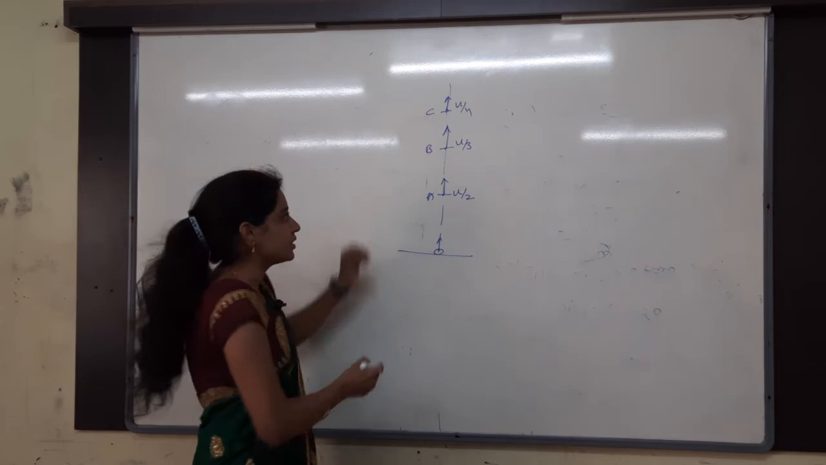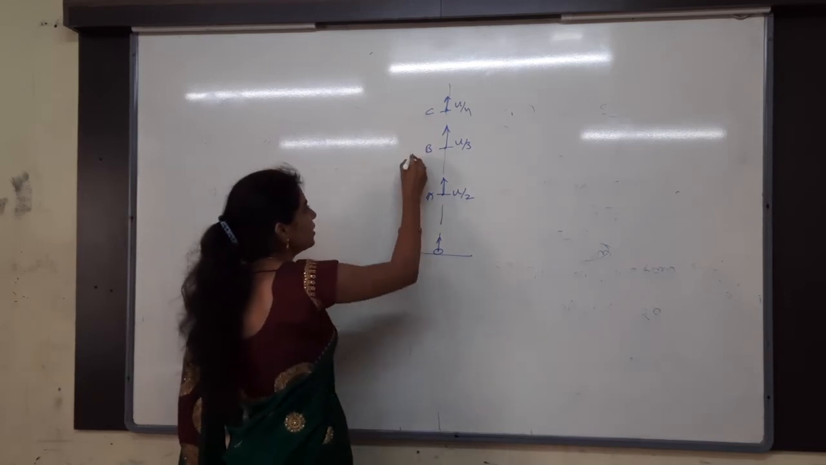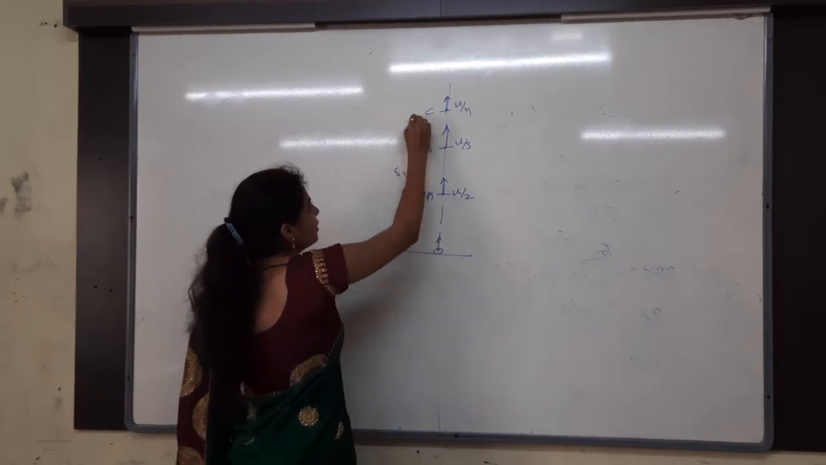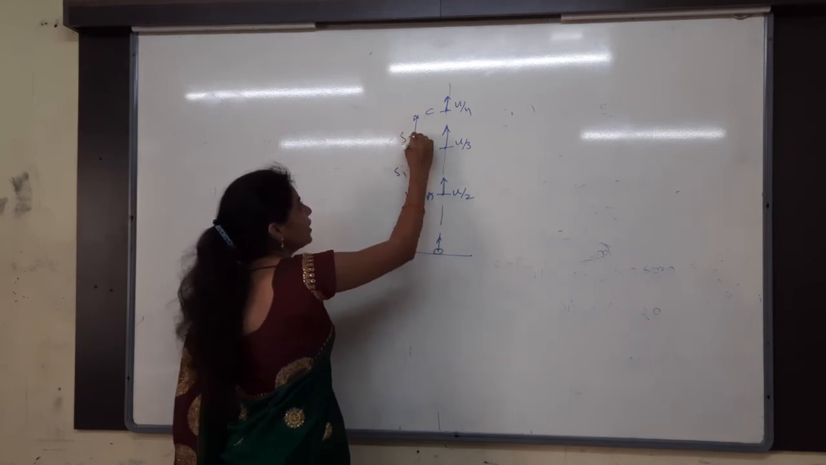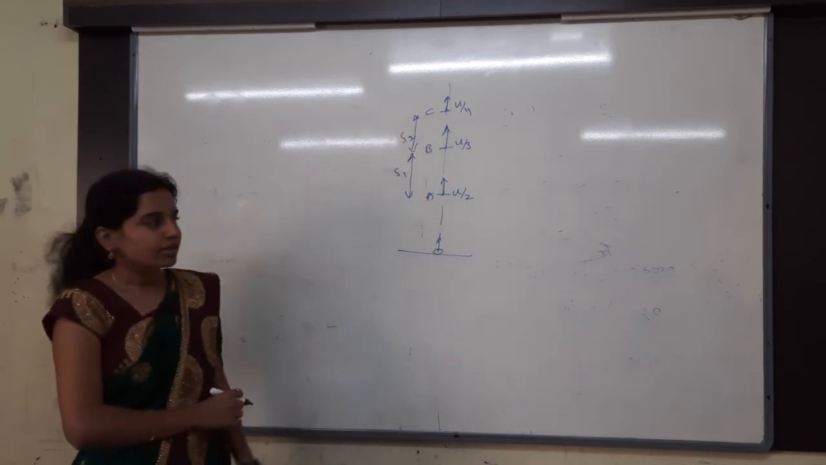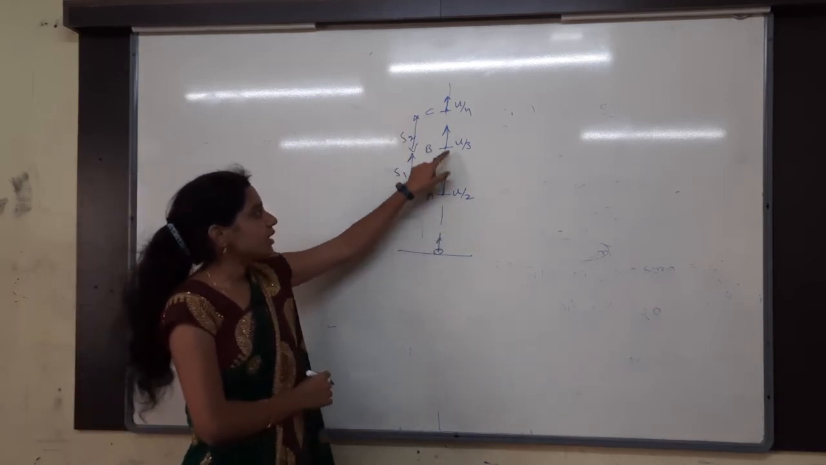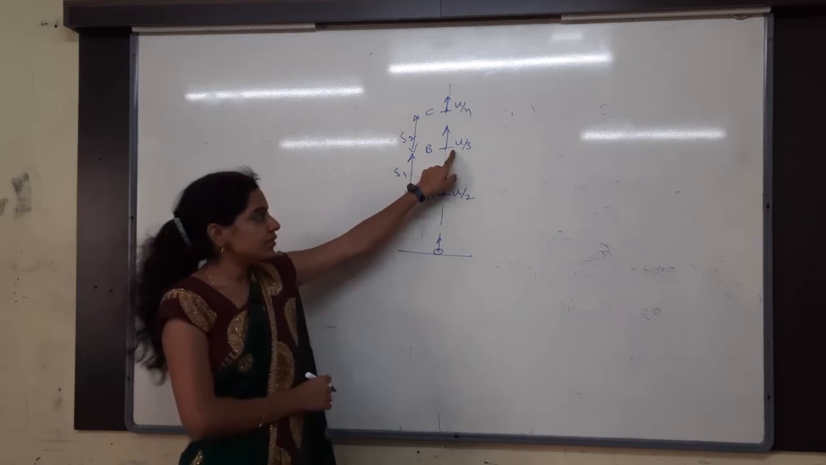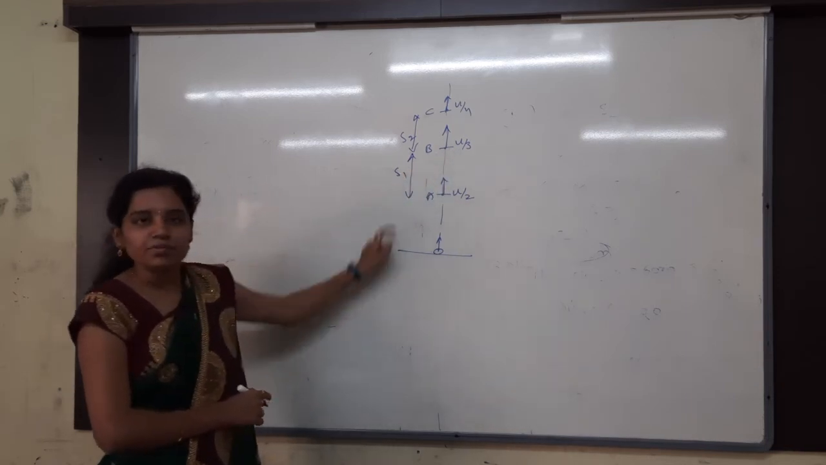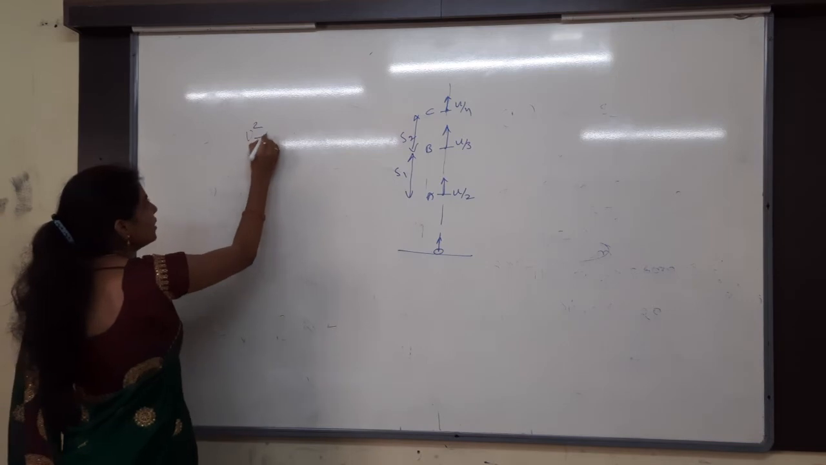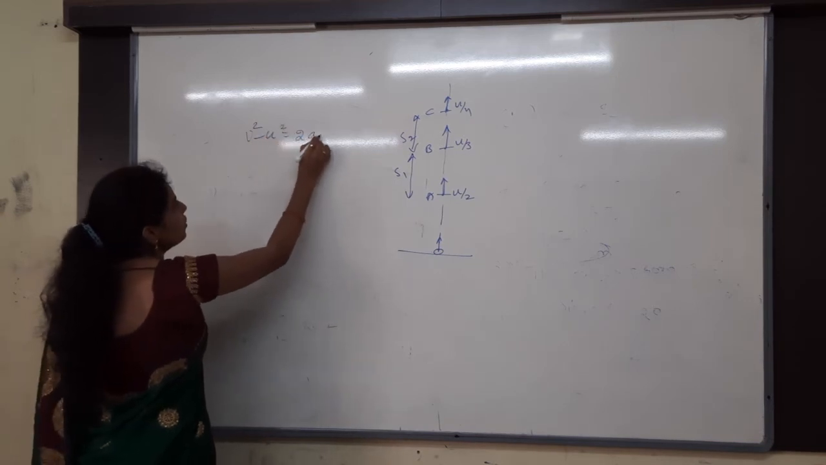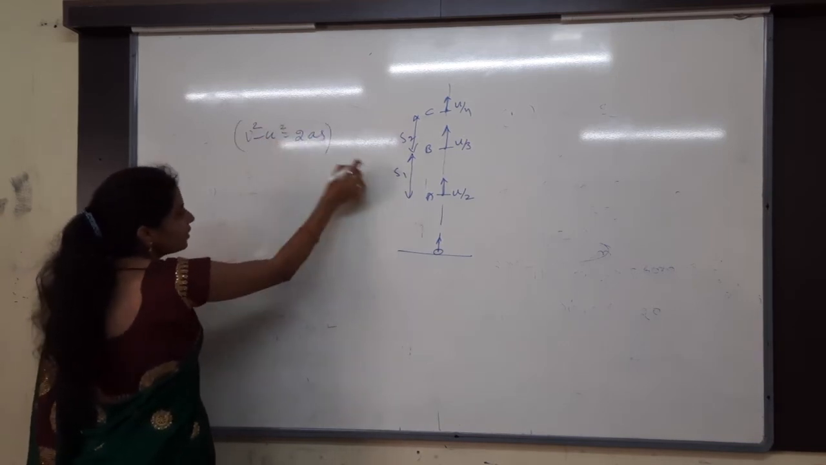AB divided by BC. Let me take the distance between A and B as S1. The distance between B and C is S2. I have the initial velocity and the final velocity, so I have to find out the distance. What is the formula? V square minus U square is equal to 2AS. For from where to where?